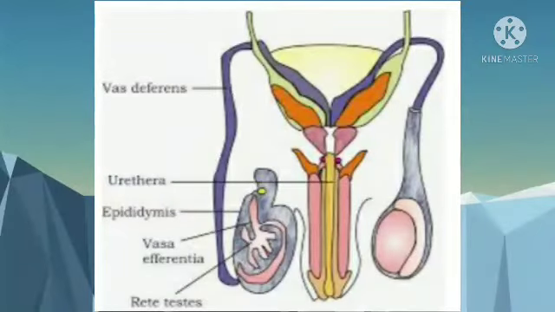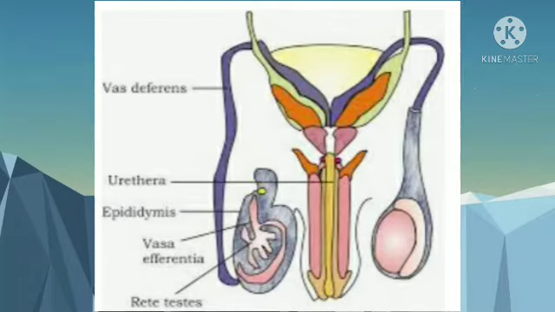The accessory male reproductive ducts. The male accessory ducts consist of rete testis, vasa efferentia, epididymis, and vas deferens. The seminiferous tubules open into vasa efferentia through rete testis. The vasa efferentia leave the testis and open into the epididymis located along the posterior surface of each testis.